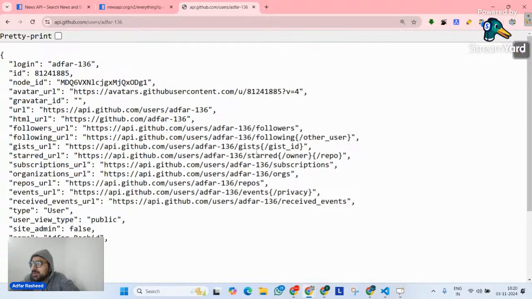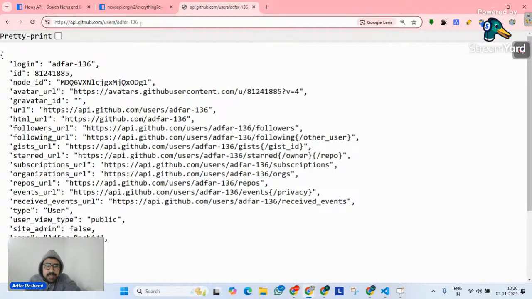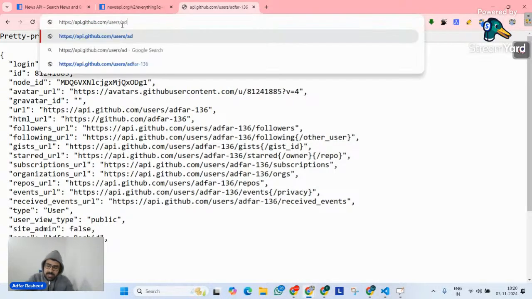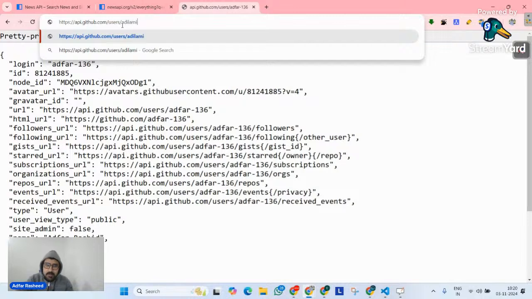I want someone to put their GitHub username in the chat. Okay. So I can see over here, we have Adil Amin 11. So let's go here and let's try to write Adil Amin 11.